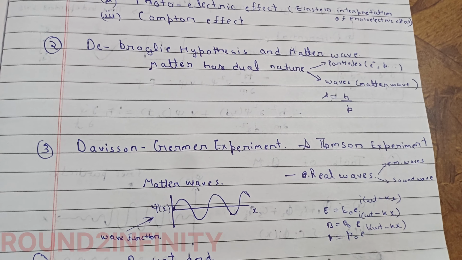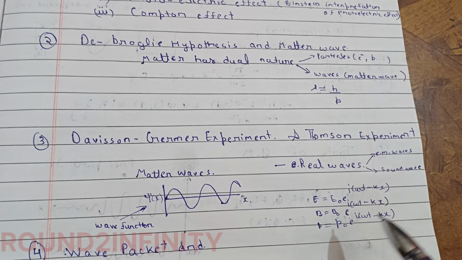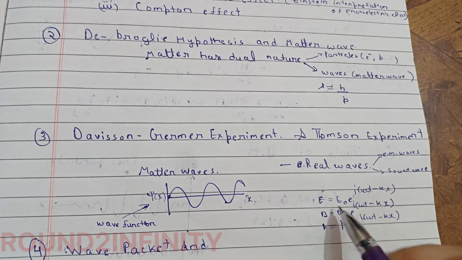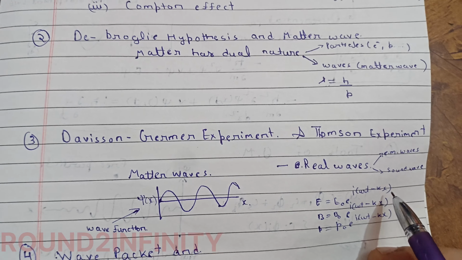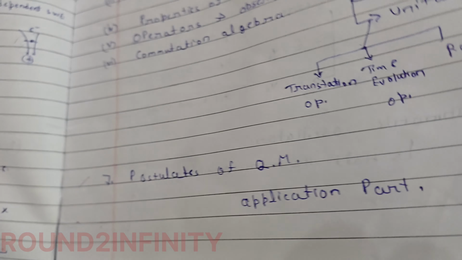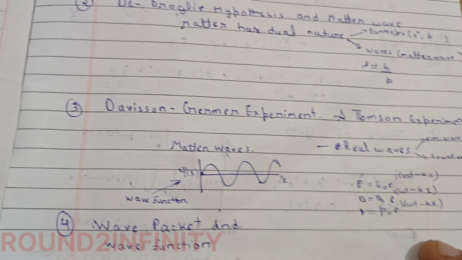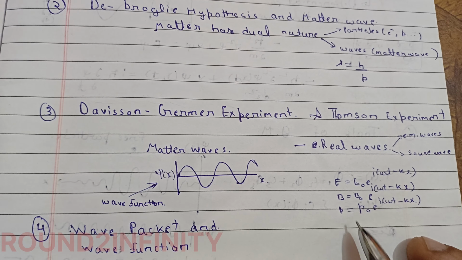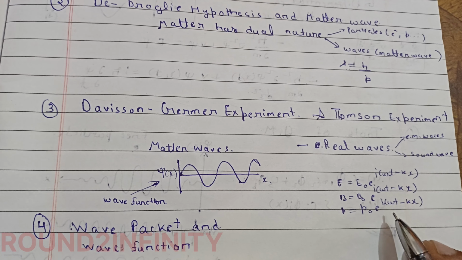So that's how you get the sound wave. In real waves something is oscillating: the electric field can be written as E equals E naught e to the i (omega t minus kx), similarly B equals B naught e to the i (omega t minus kx), and the pressure P equals P naught e to the i (omega t minus kx) for a sound wave.